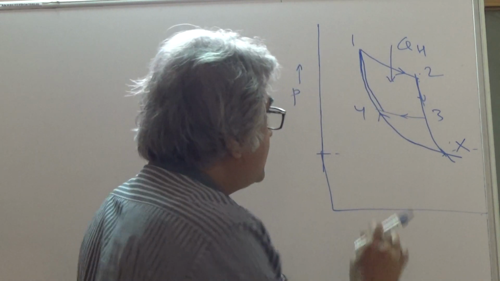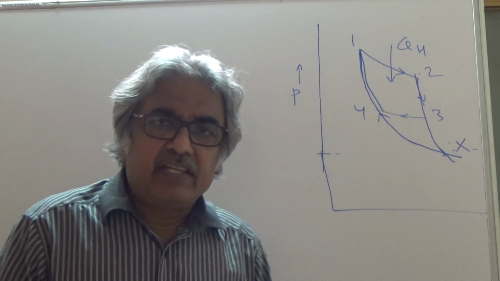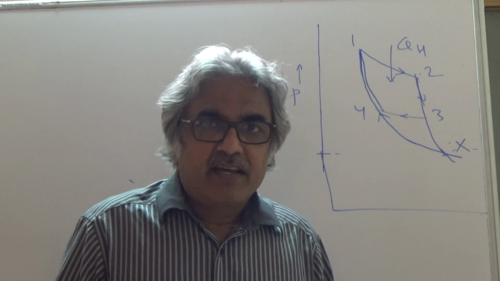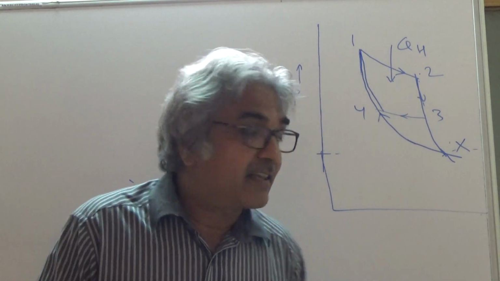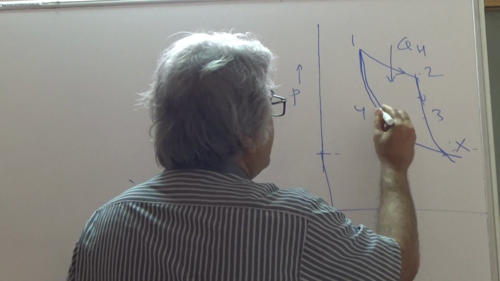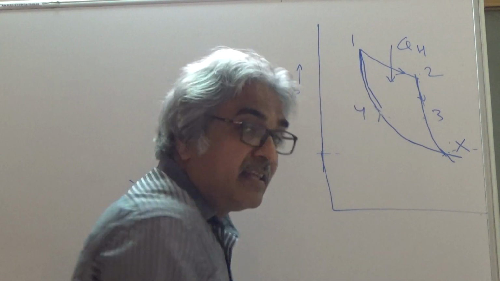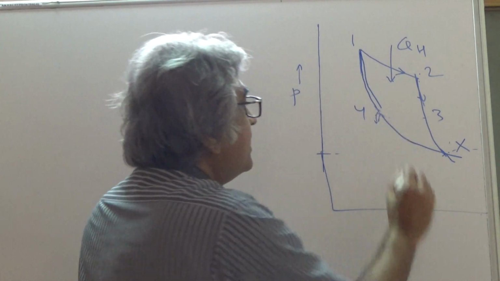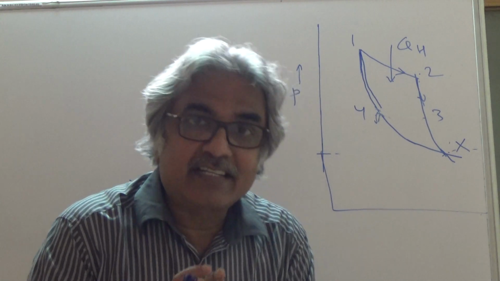So now you have constructed a cycle. What is a cycle? A cycle means the initial and final states are the same. A system undergoes different processes and comes back to the initial state. So you have a new cycle: 1 to 2, 2 to x, and x to 1. Is this possible, because you have assumed that the reversible adiabatics are intersecting?